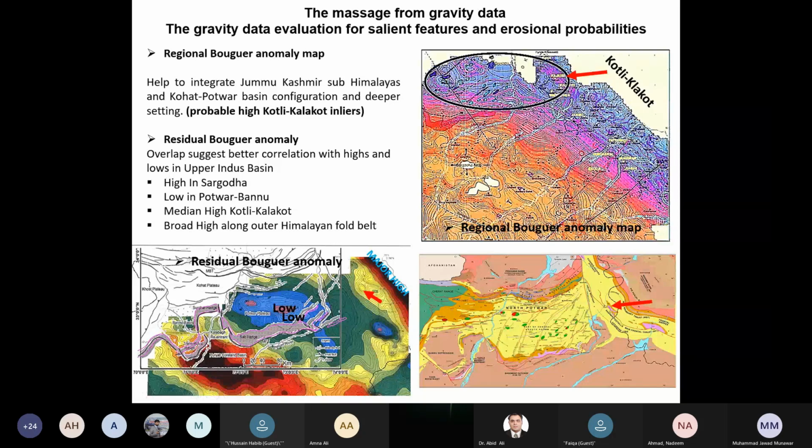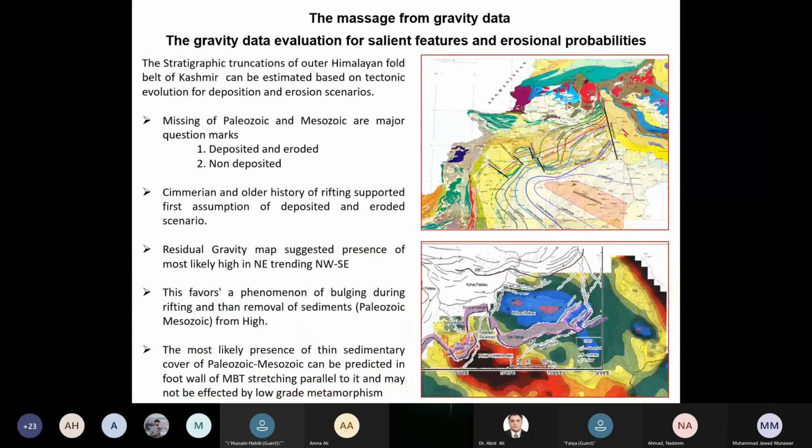Why do we have this high there? Because it's moving from low towards the higher side, it tells us that something from the deeper part is being elevated, might be peripheral doming or maybe the bulging of some feature at the time of rifting. When the Sumerian plate started rifting away from this, then definitely there would be some bulge that might have happened, and half of that high has been preserved here, while the rest might have gone to the other part of the detached land mass. So this has a value. This high has a value in order to address the truncation issues.